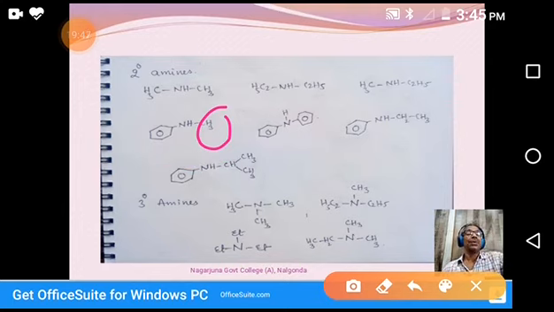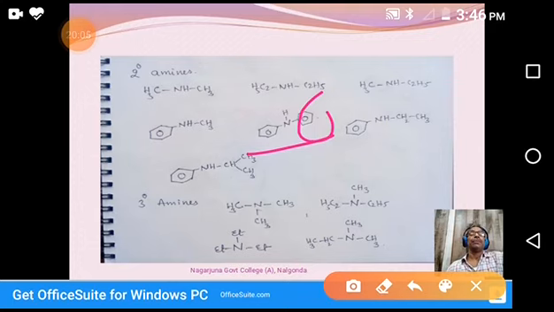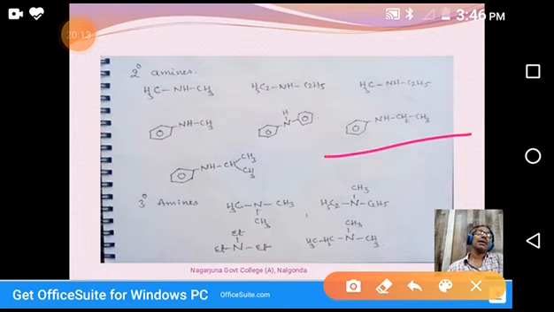Next, you see this one, diphenylamine, or N-phenyl aniline. If there is no phenyl group, it will be aniline. But one of the hydrogens is replaced by a phenyl group. That's why N-phenyl aniline. Coming to the next compound, the common name is ethyl phenylamine. In IUPAC method, it is aniline, but one substituent is ethyl. N-ethyl aniline. It's the IUPAC method.